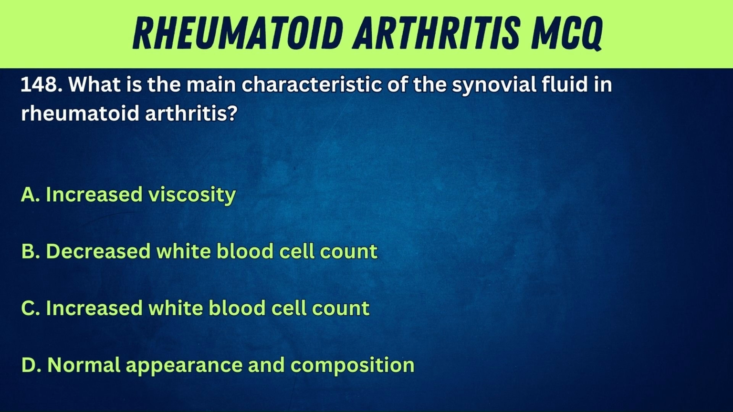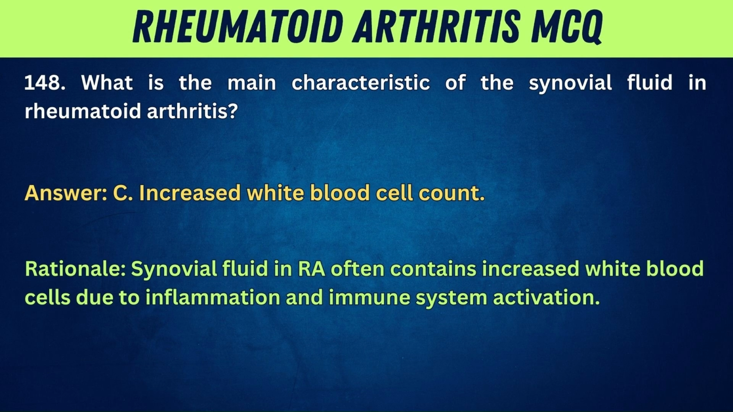A. Increased viscosity. B. Decreased white blood cell count. C. Increased white blood cell count. D. Normal appearance and composition. Answer. C. Increased white blood cell count. Rationale. Synovial fluid in RA often contains increased white blood cells due to inflammation and immune system activation.